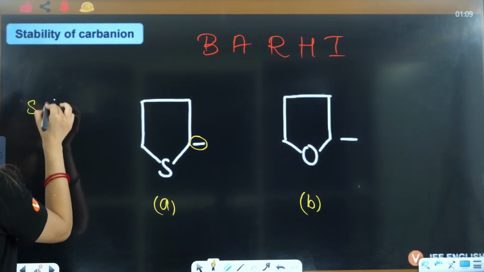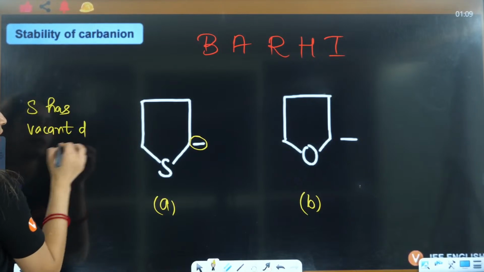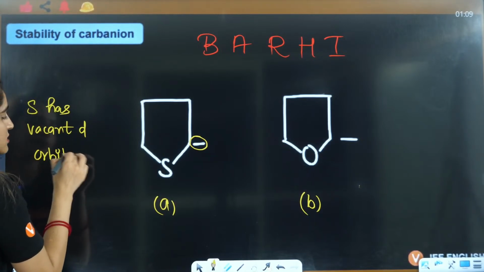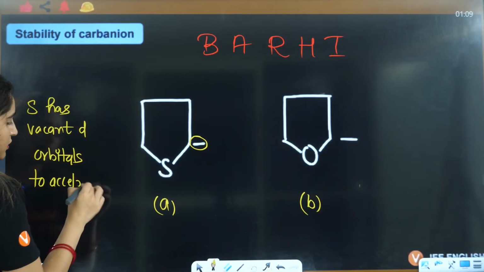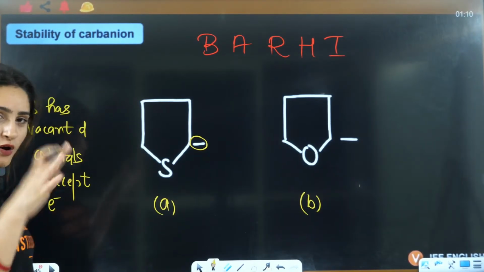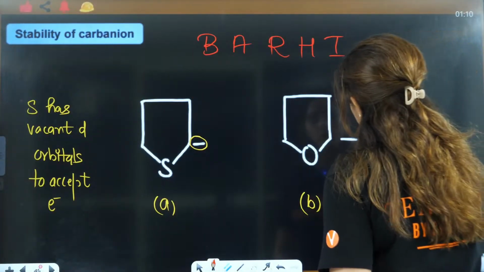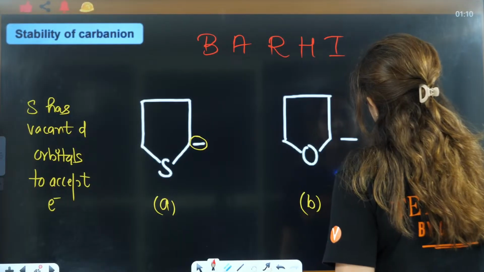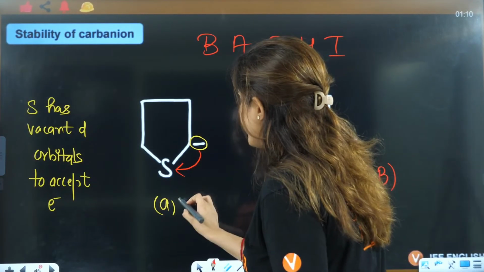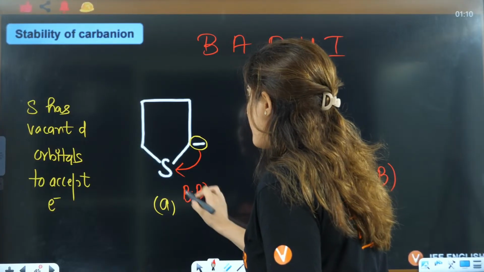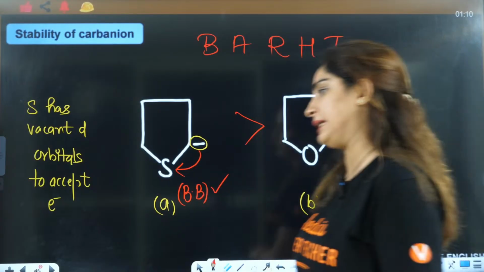Sulfur has vacant d orbitals to accept electrons. Oxygen does not have any vacant orbitals. So this will show no back bonding. No back bonding. This will show back bonding. This will show back bonding. So A will be more stable as compared to B.